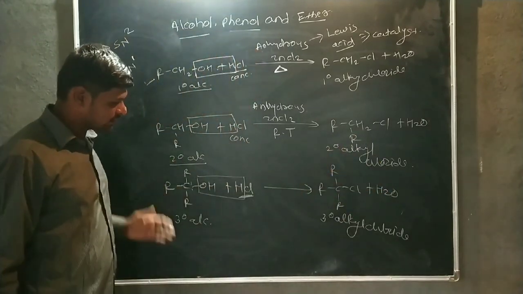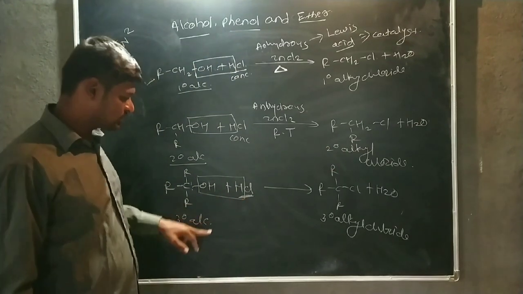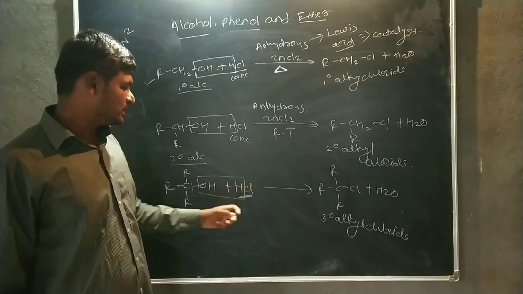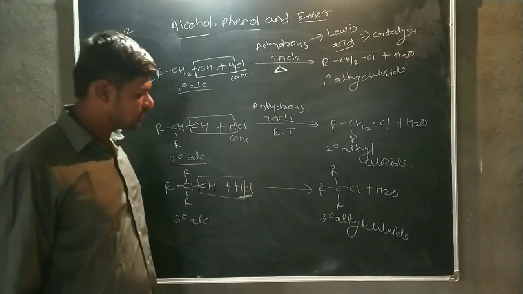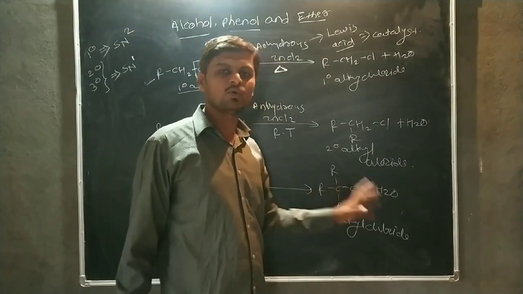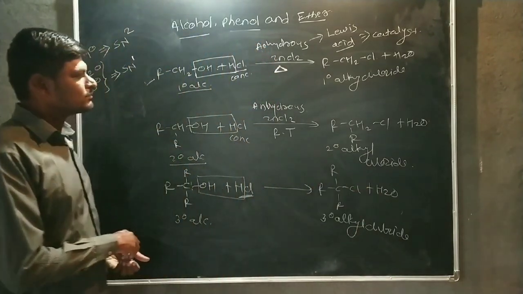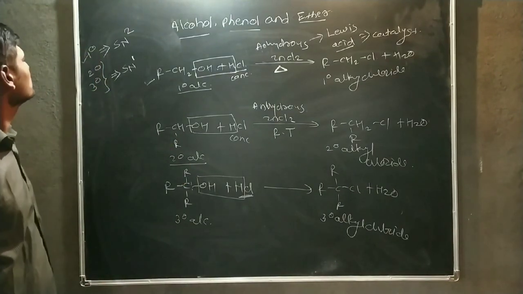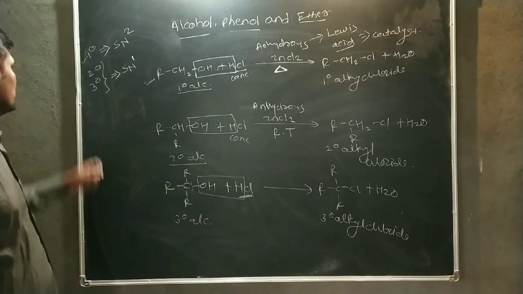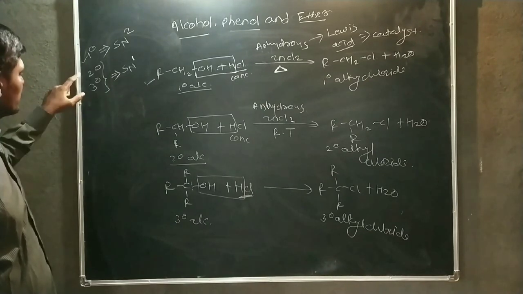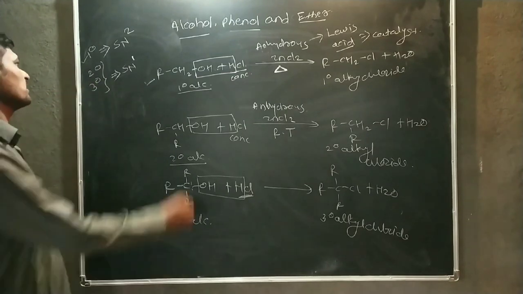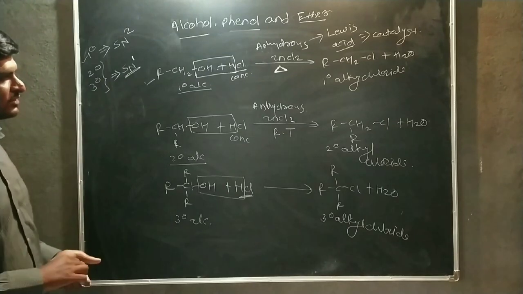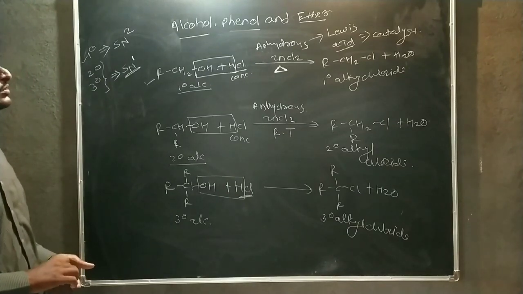And if the tertiary alcohol is reacted with only HCl, because the reactivity of tertiary alcohol is much greater than secondary and primary alcohol, only HCl directly reacts with tertiary alcohol, and it forms the tertiary alkyl chloride. Then the mechanism of primary alcohol is carried out according to the SN2 reaction, and the mechanism of secondary and tertiary alcohol with HCl is carried out by the SN1 reaction mechanism. These are the general reactions of anhydrous ZnCl2 or using Lucas reagent.